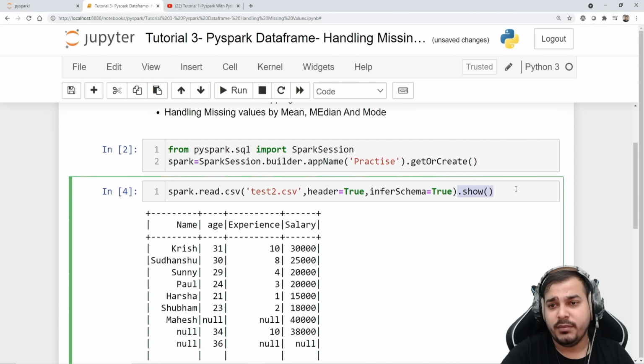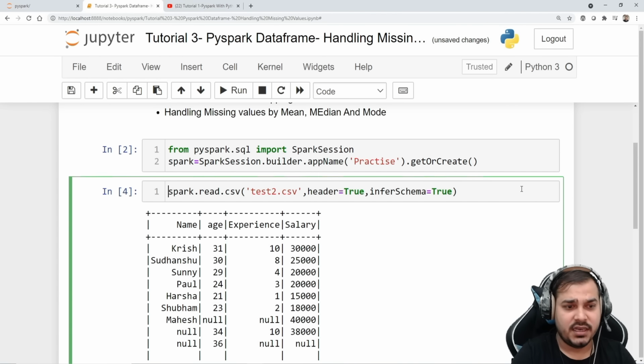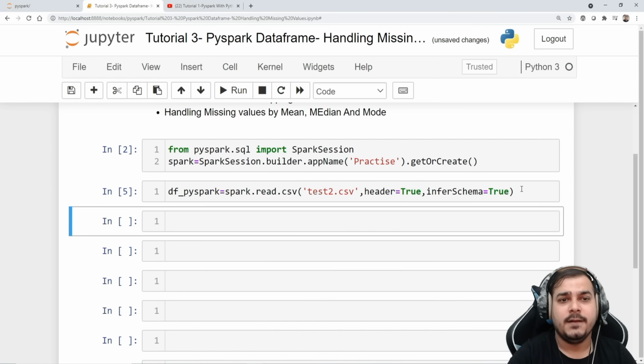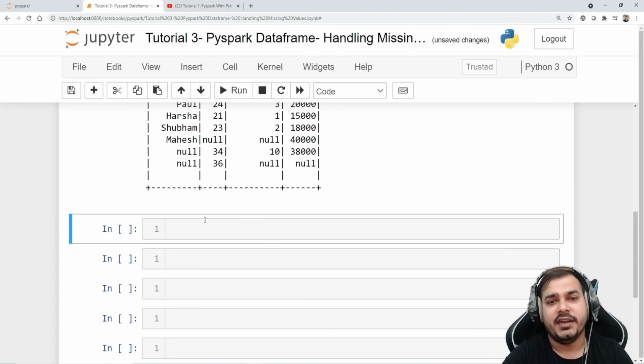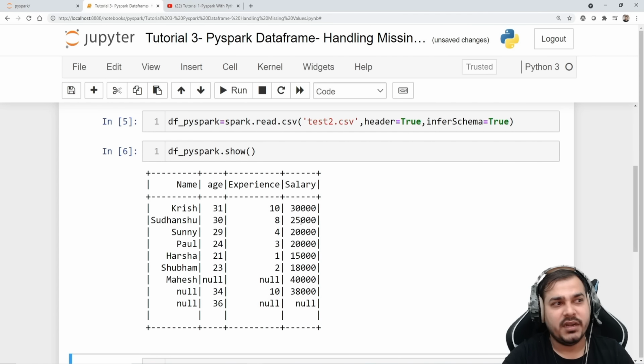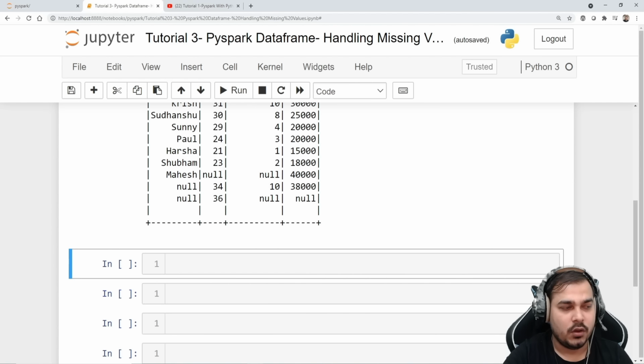Perfect. So let me do one thing. Let me just save this in a variable. So I'll write df_pyspark. So if I now check dot show, this is my entire data set. Okay, perfect. We are pretty much good till here. We are working fine with respect to this. We know we have actually read some kind of data set also.